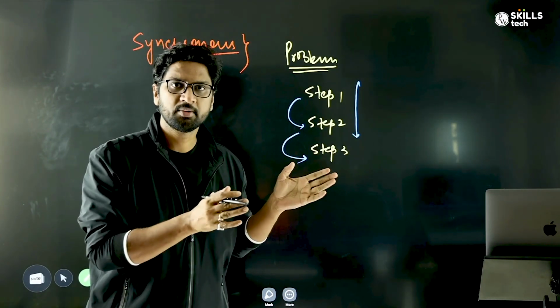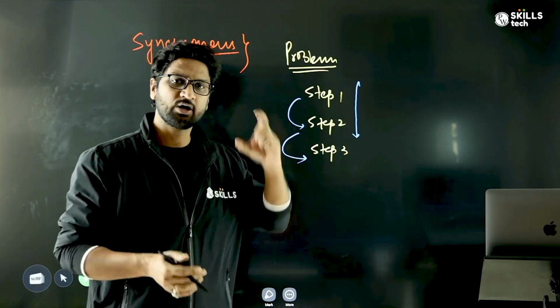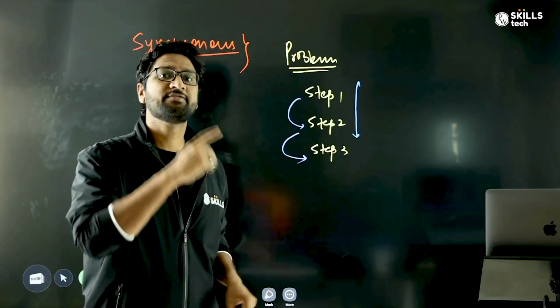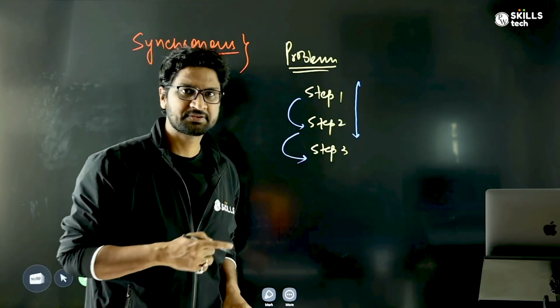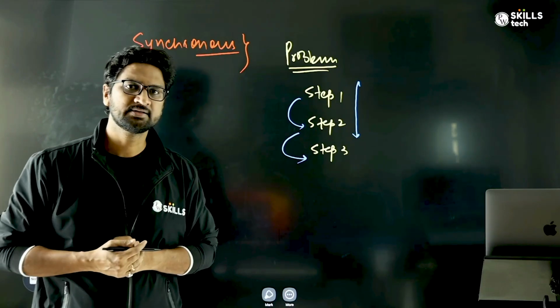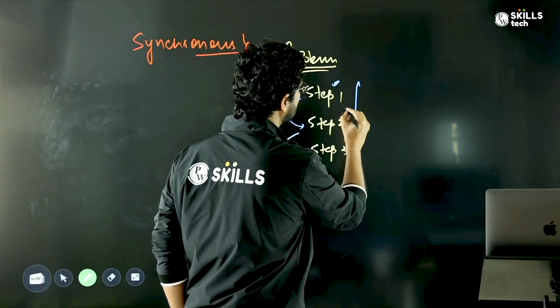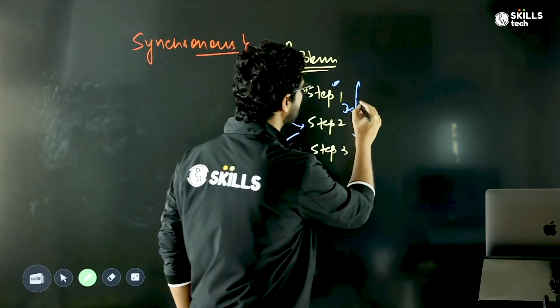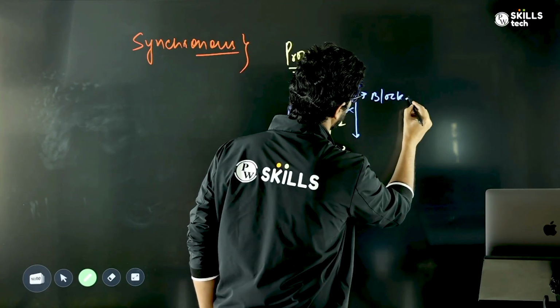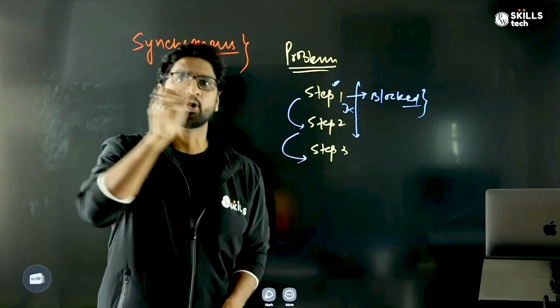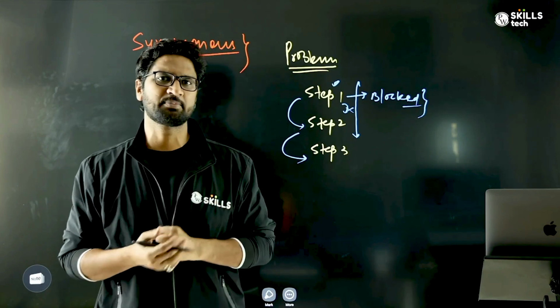To solve a problem, if there are multiple steps, and only when I have solved step 1 can I go to step 2, and only if I am done with step 2 can I go to step 3, this is called synchronous execution. Unless I am done with step 1, I cannot go to step 2. I will be blocked here. Unless I am done with step 2, I cannot go to step 3. I am blocked at step 2.